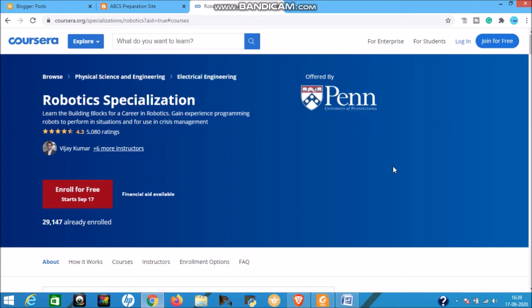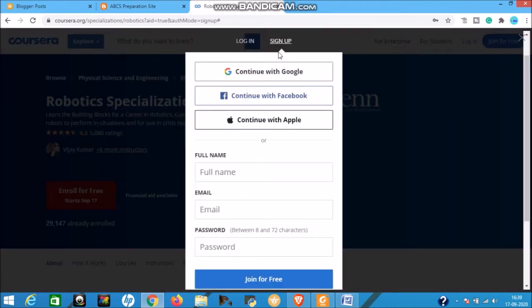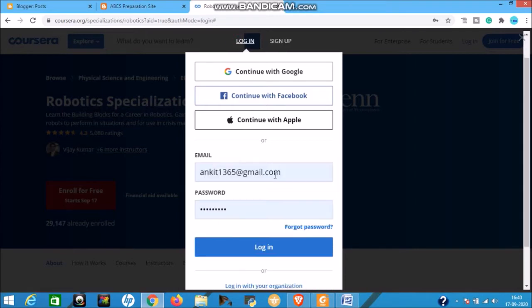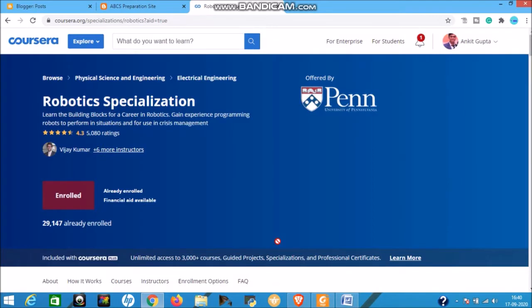First we have to create an account if you're new to this website. If you already have an account, no problem, we'll go to the login option. So first I will show you. Click on join for free or go to the login option. See here, it is a sign up option. Login and sign up. If you're new, you can go to the sign up option and put your full name, email address and create a password and join for free. And if you already have an account, go for the login option, put your email address and password and log in. See here, your profile is loaded.